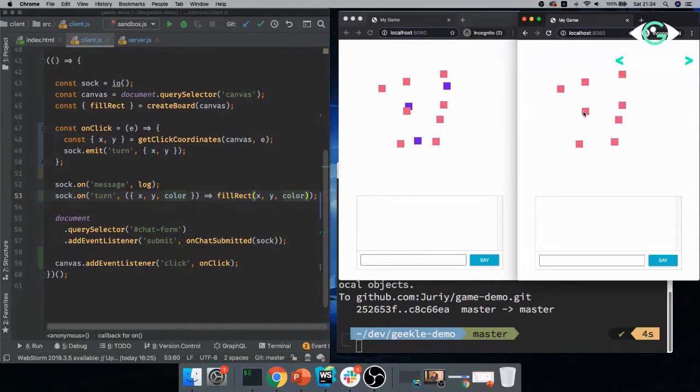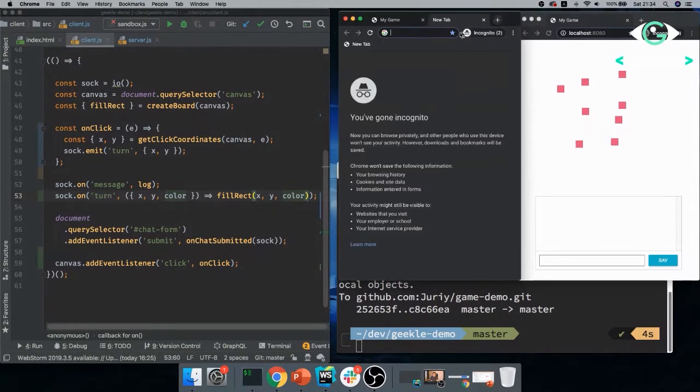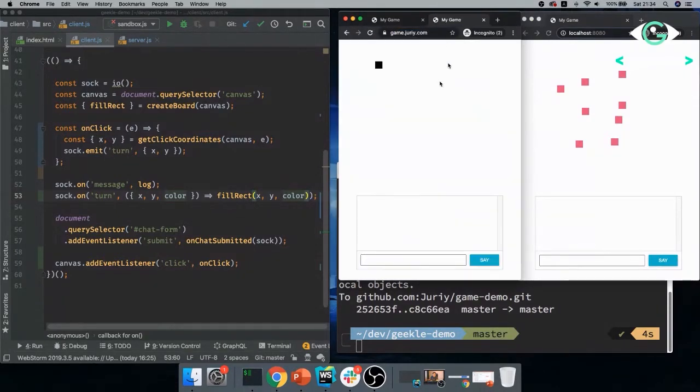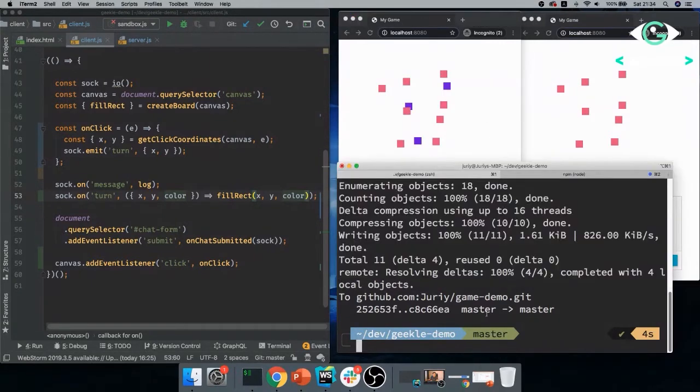And this is a good time to check how is my live deployment looking. So I'll just quickly go to the game URL. Let's see if it works. Yeah, it seems like previous version somehow works, right? So let's see if the next version is going to work.